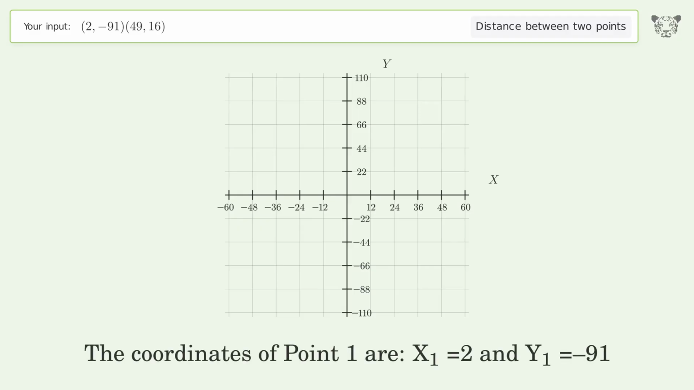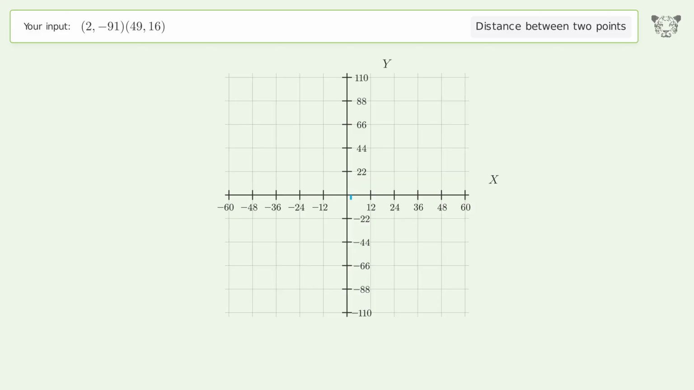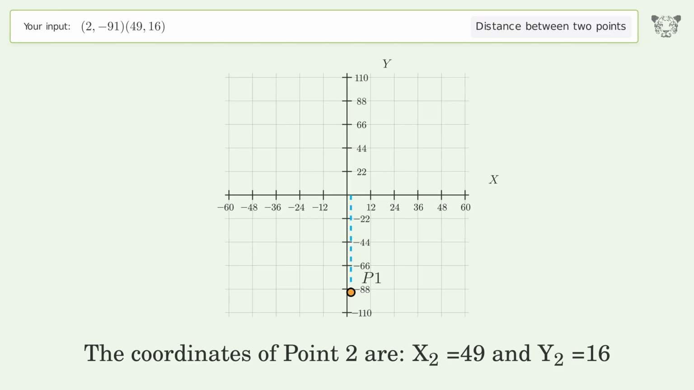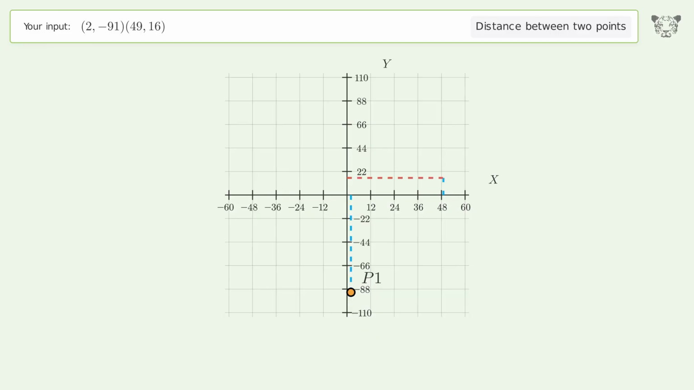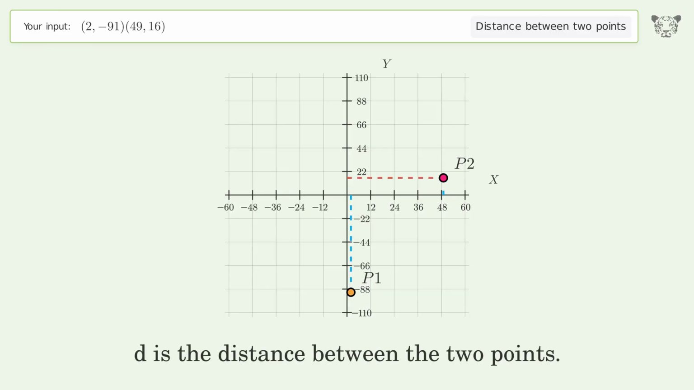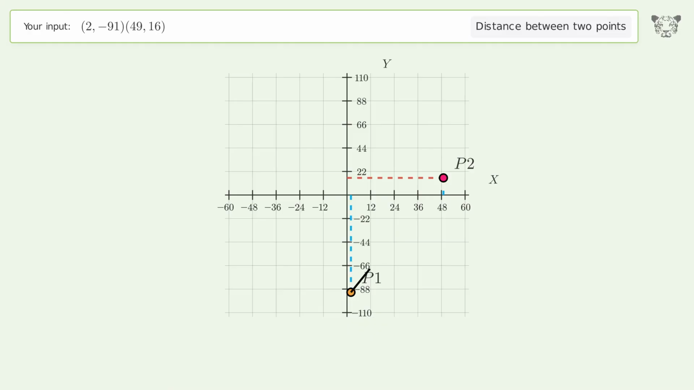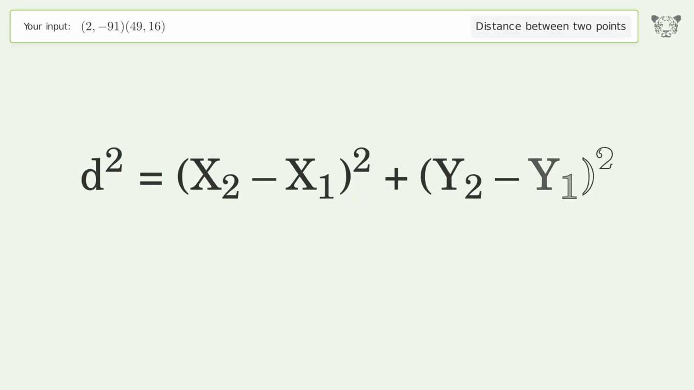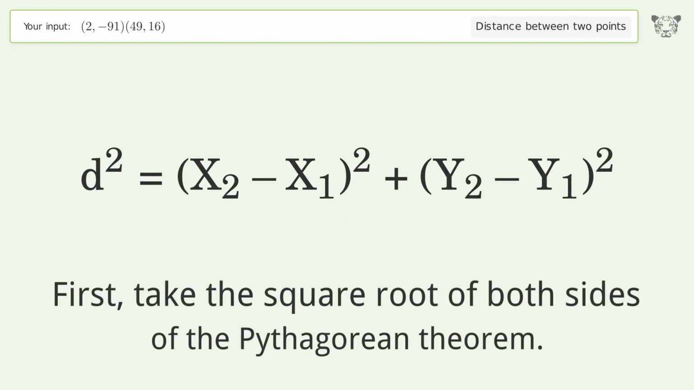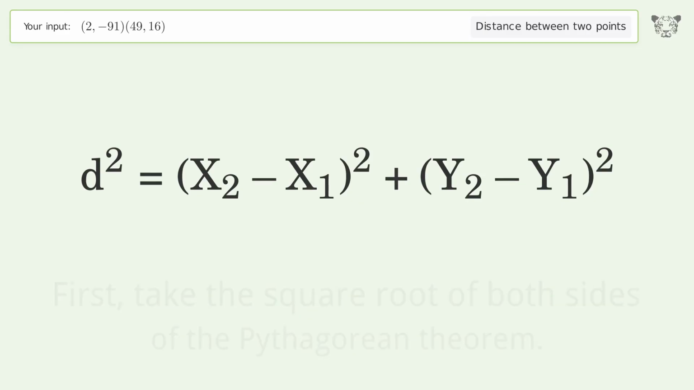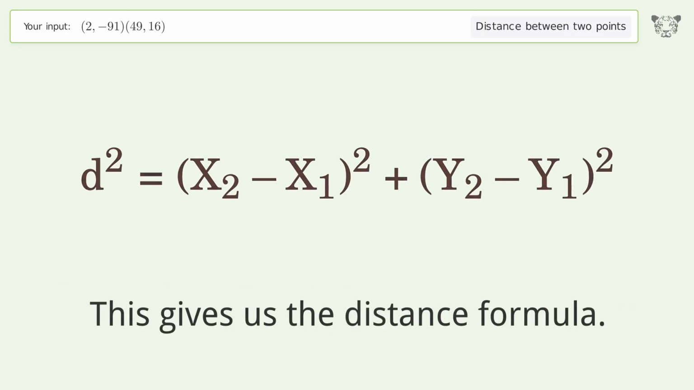The coordinates of point 1 are x1 equals 2 and y1 equals -91. The coordinates of point 2 are x2 equals 49 and y2 equals 16. D is the distance between the 2 points. First, take the square root of both sides of the Pythagorean theorem. This gives us the distance formula.